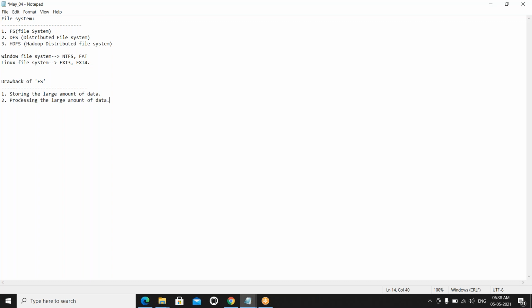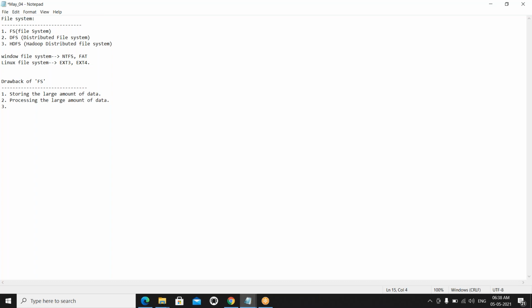If you have a large amount of data, I'm talking about a large amount of data. That's why Hadoop was introduced, right? Yes or no? So processing the large amount of data is one of the drawbacks in the traditional file system. First is storing the large amount of data and second is processing the large amount of data. These two are the major drawbacks in the traditional file system. And what else? Any other drawbacks we are going to face in the traditional file system?